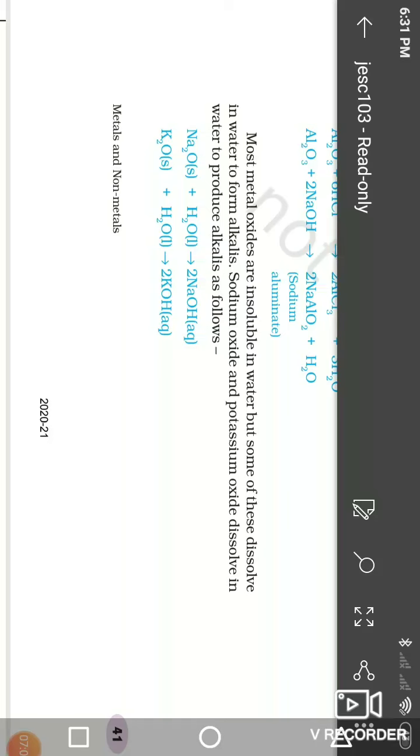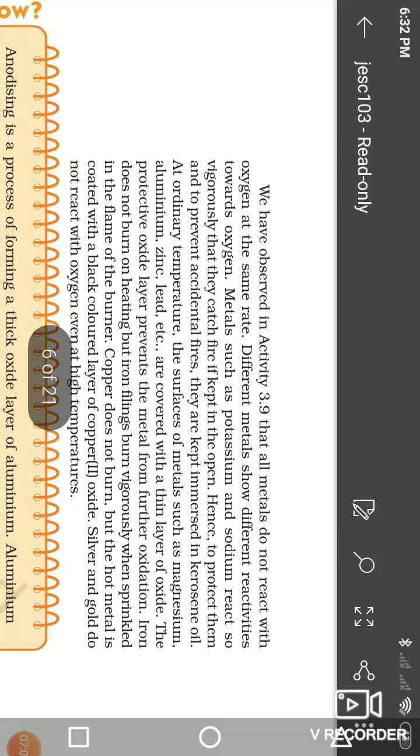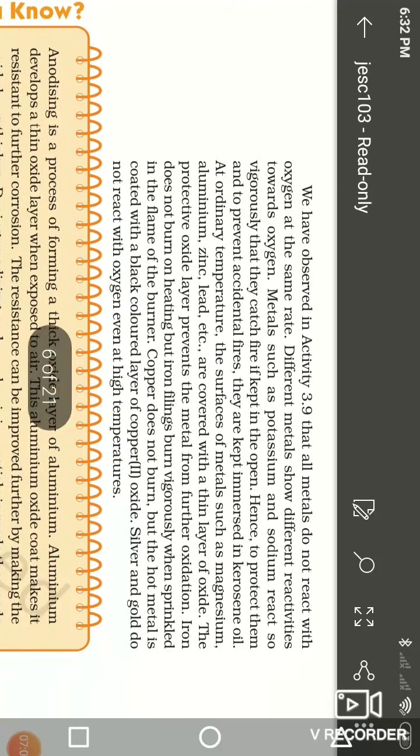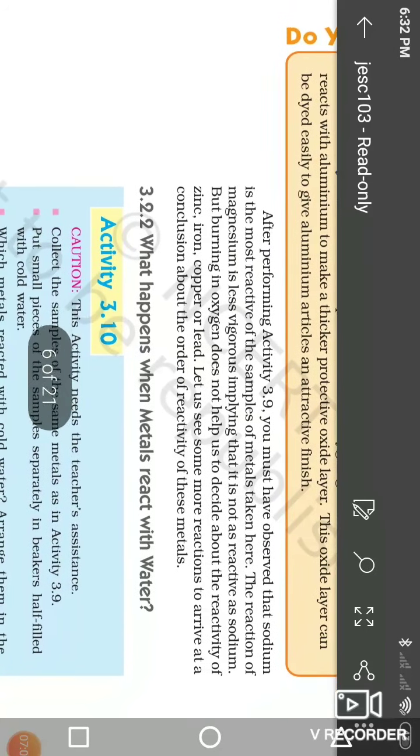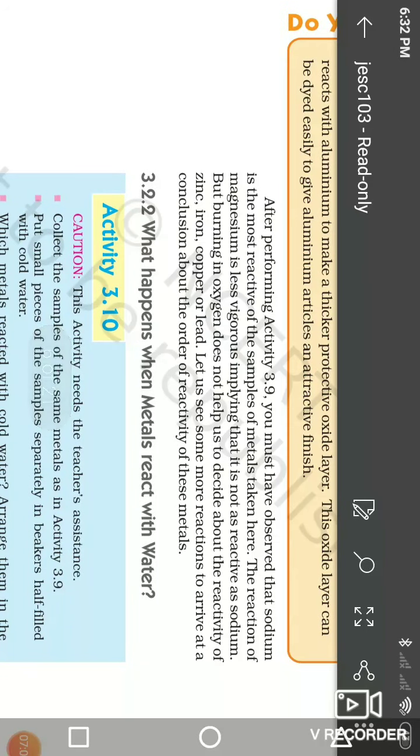Hence they are basic in nature. Here our next topic is what happens when metals react with water.